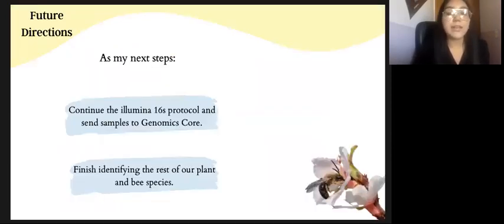As mentioned earlier, I still need to identify the rest of our plant and bee species, and also need to finish running PCR with the guidance of my mentor.